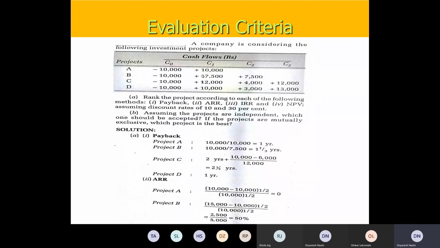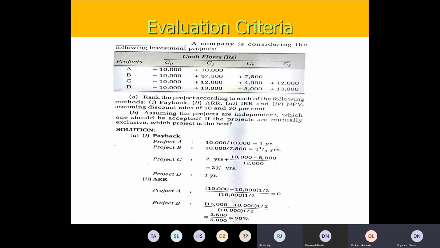Then project C is 2 years and 4 months. Okay, because that is not 12,000, that is 2,000, 4,000 and 12,000. So 2,000 rupees are recovered in the first year, then 4,000, that is 6,000, and the remaining 4,000 out of 12,000 will be recovered in the first 4 months of the third year. Are you getting this?